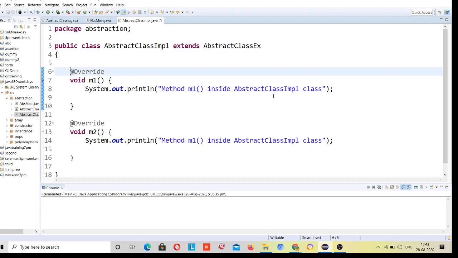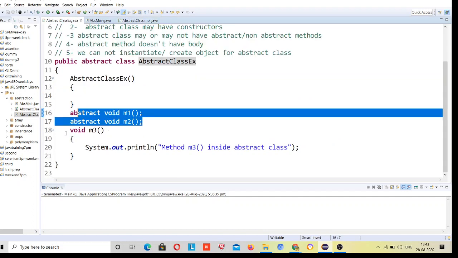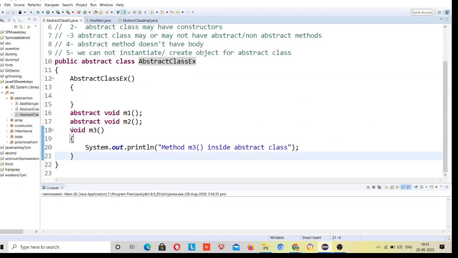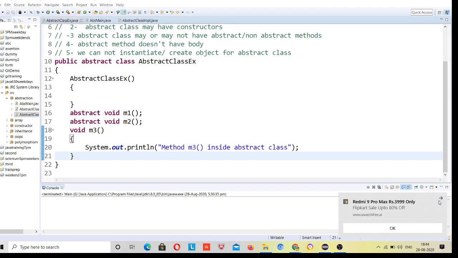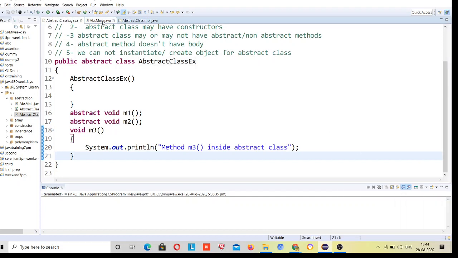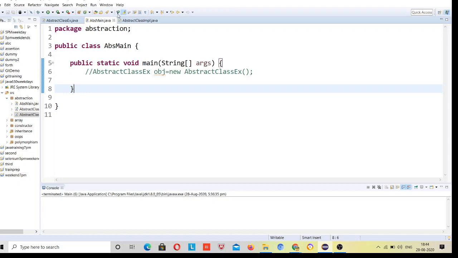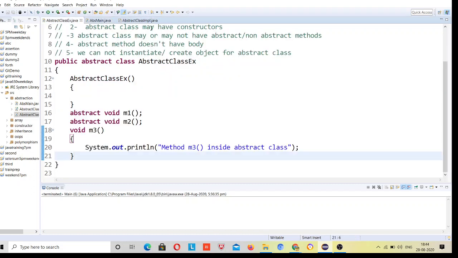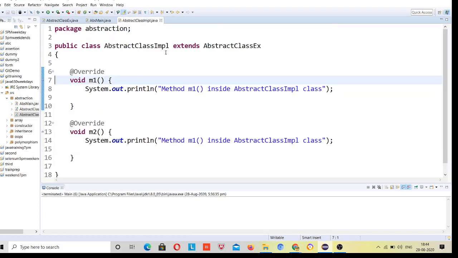So this is about @Override. All three methods are present over here, right? This one is also present, but I am not going to override it. By default, whatever implementation the parent is providing, the child class is satisfied with that, so I am not going to modify it, right? So this is the same. Okay, now I can make the object for this abstract class implementation.